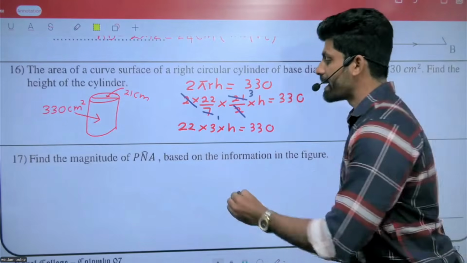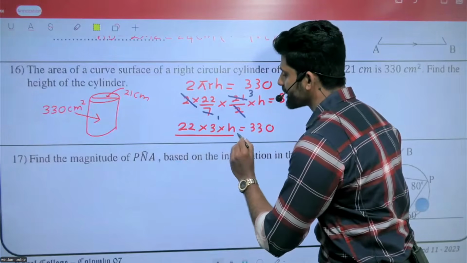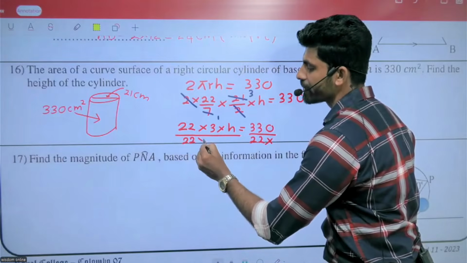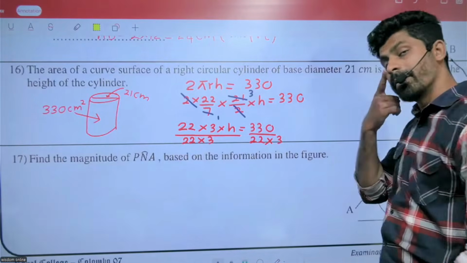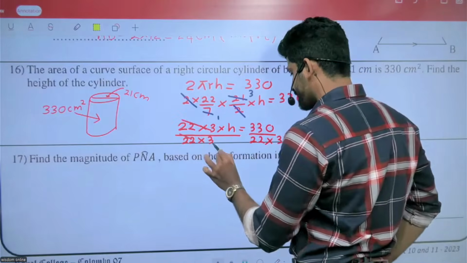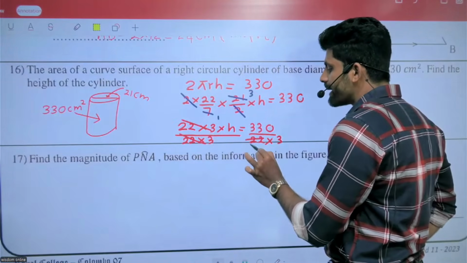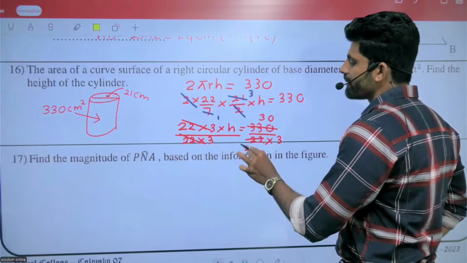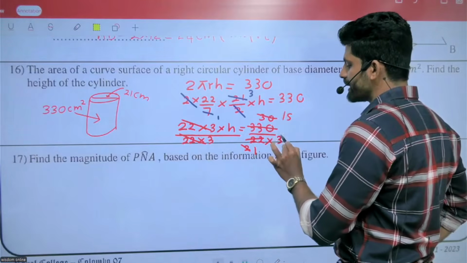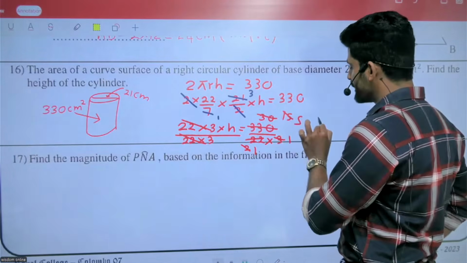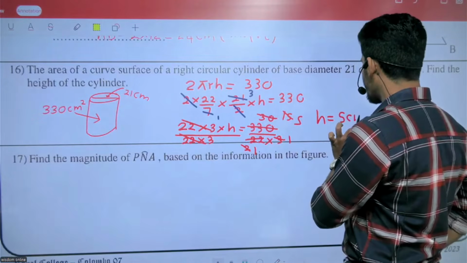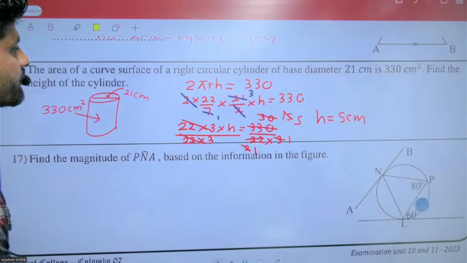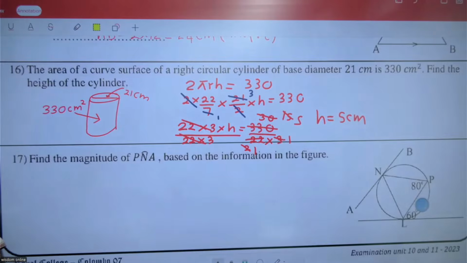Now what do we do? We can divide both sides by 22, and then by 3, then we can find the value of h. 330 divided by 11, then by 2, gives 15. Divide by 3, we get 5. So h equals 5 centimeters.